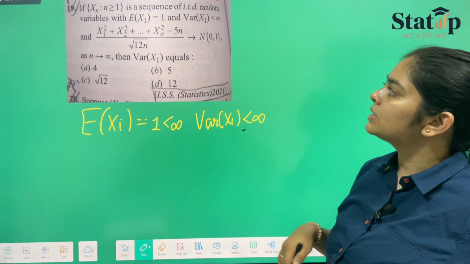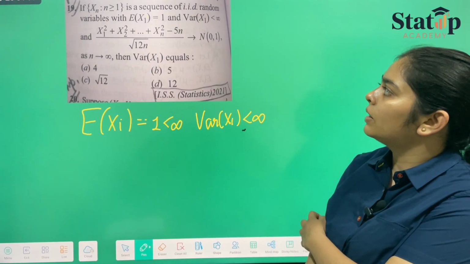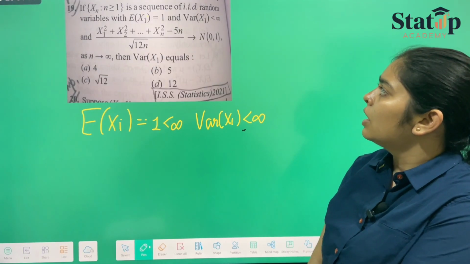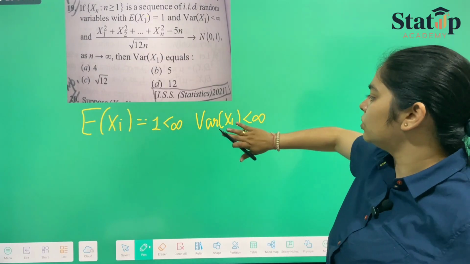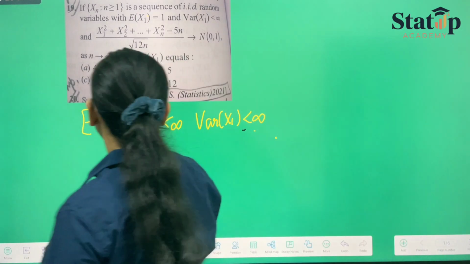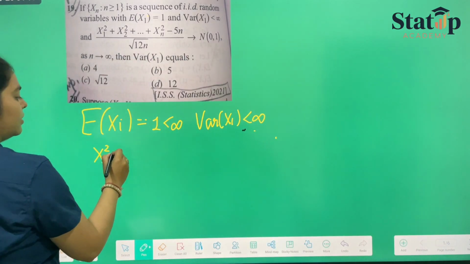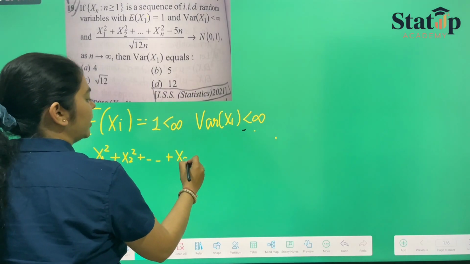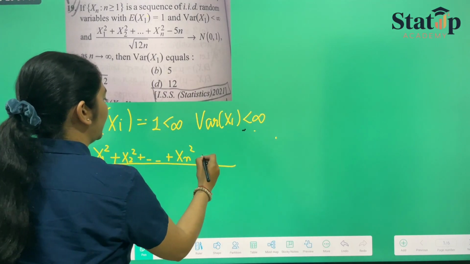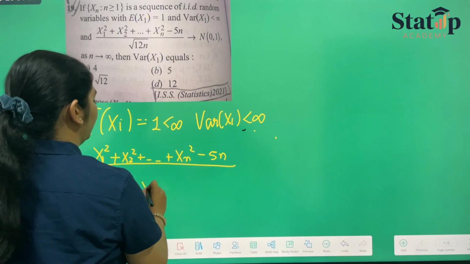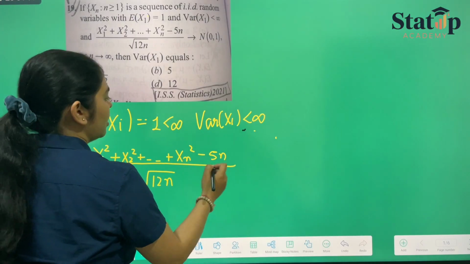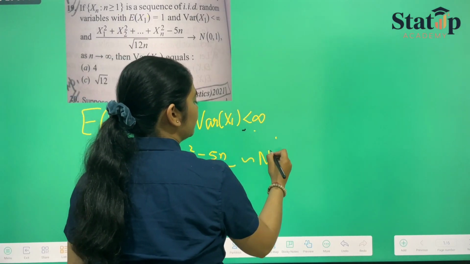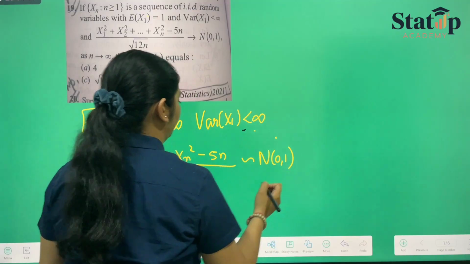Now they have given us that x1 square plus and so on, minus 5n upon root 12n, converges to normal 0, 1. So from here we can say that x1 square plus x2 square up till xn square, minus 5n, upon root 12n follows the standard normal distribution.